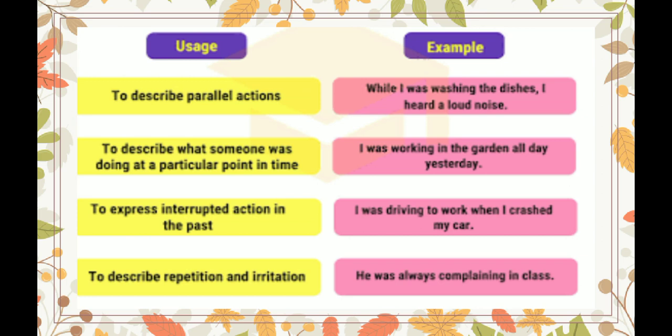Next, to describe repetition and irritation. He was always complaining in class, as you people do. Whenever we have a class, you people always complain. Right now, this example is perfect for you. Okay, to describe repetition and irritation, we use past continuous tense. And you have seen the example, he was always complaining in class.